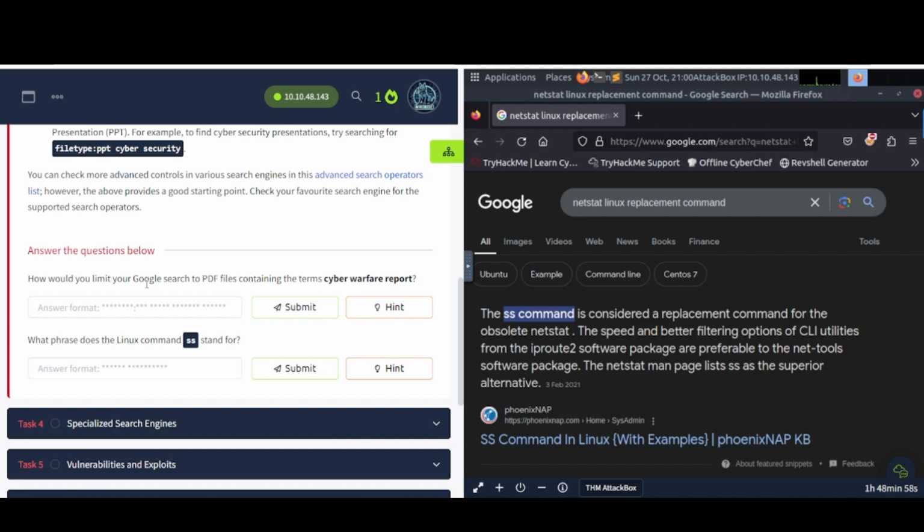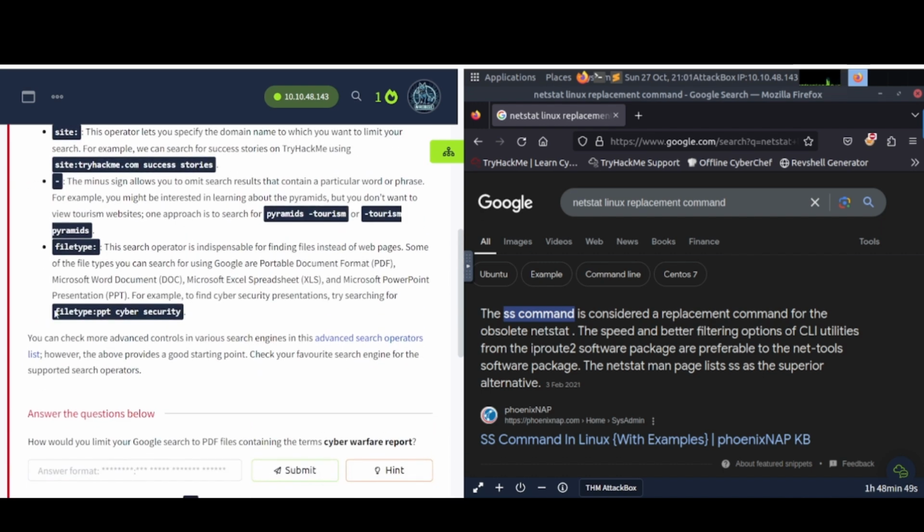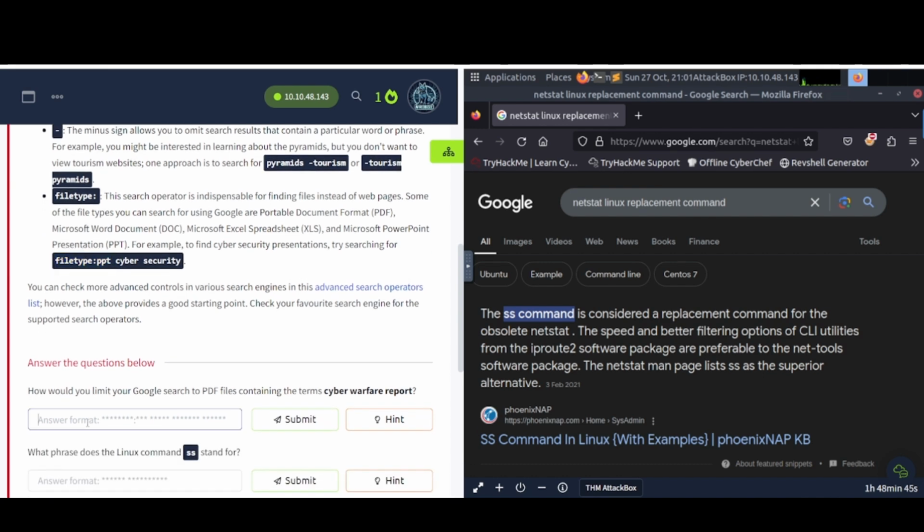How would you limit the Google search to PDF files containing the terms cyber warfare report? So we're looking for PDFs, right? And you can do filetype here, right? So you're just going to need to replace that PPT with PDF. So we do that, PDF, and then it said cyber warfare report. So we go ahead and do that like so.